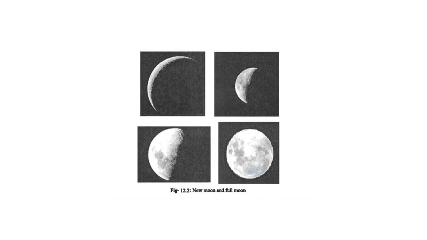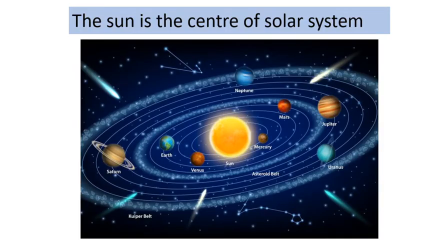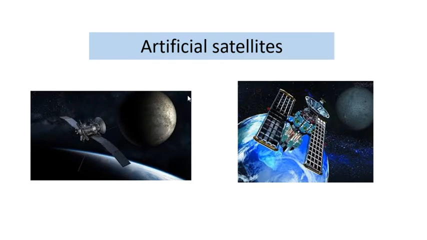Although the moon is the only natural satellite of the earth, more than 2,500 satellites sent by men are moving around the earth. These are called artificial satellites. The artificial satellites are sent in order to collect information about wireless, telecommunication, weather, and others. Other planets have natural satellites like the earth has the moon.